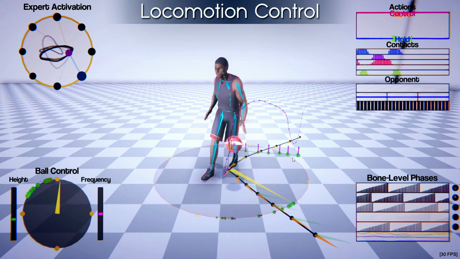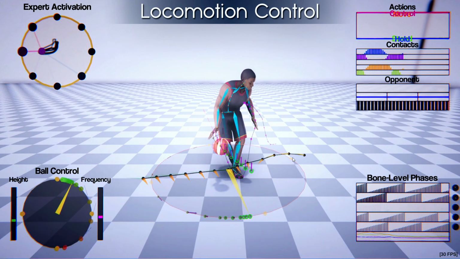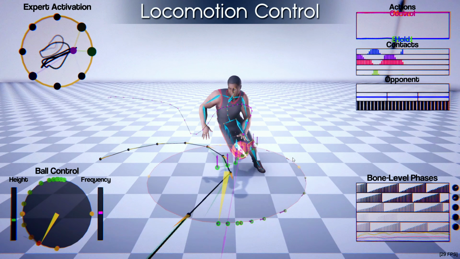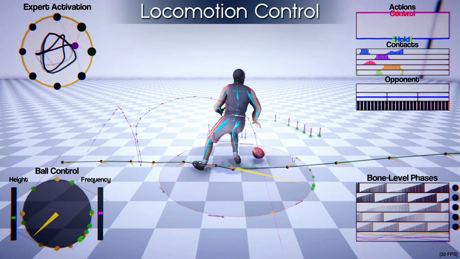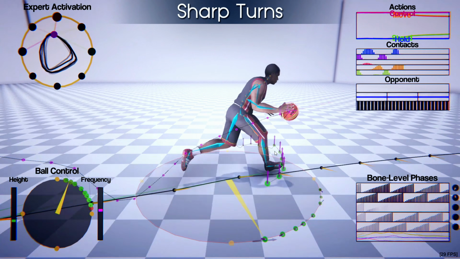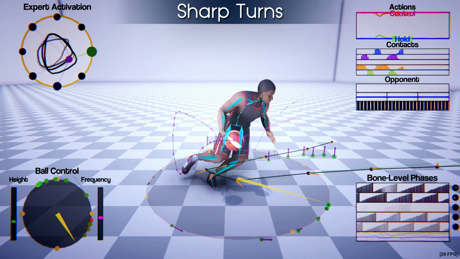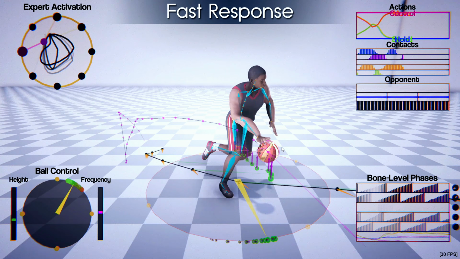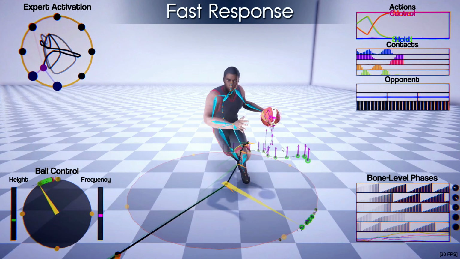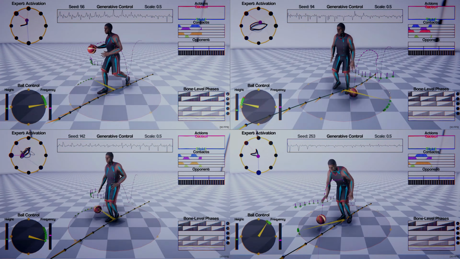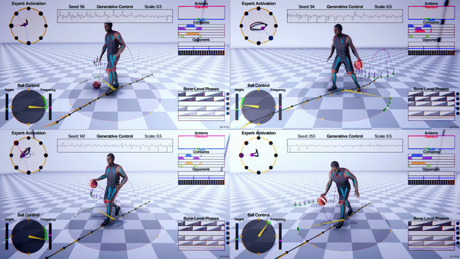After training, the user can freely control the character locomotion from slow to fast movements, smooth turning, as well as quick spinning maneuvers. The network can also generate very sharp turns and is robust to quickly changing user control inputs. The character control is responsive and allows the user to immediately speed up or stop moving. Using the generative control scheme, we can further create different dribbling behaviors from randomly sampled noise vectors.